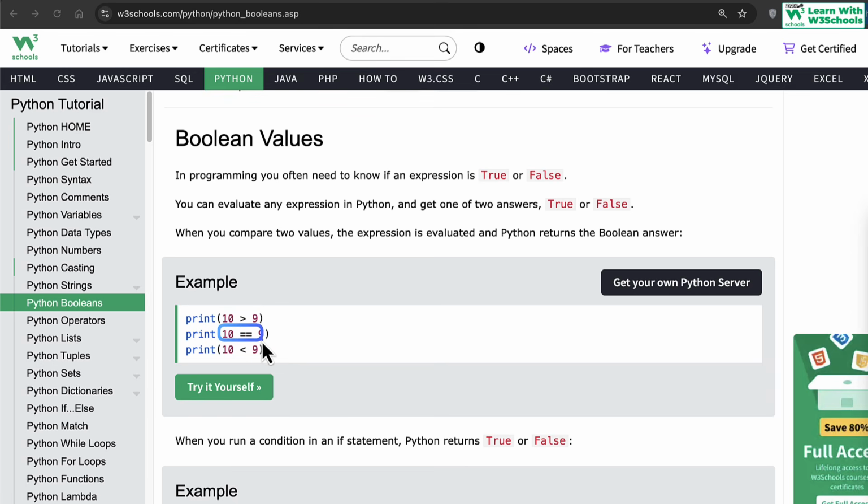Similarly, 10 double equals 9. Now notice we have two equal signs. This means we want to compare that the value of the left hand side is exactly equal to the value on the right hand side. So is 10 equal to 9? Hence this becomes false. Obviously they are not equal to each other. 10 less than 9. This is a less than symbol. So this basically means 10 is less than 9. Again, this condition becomes false.